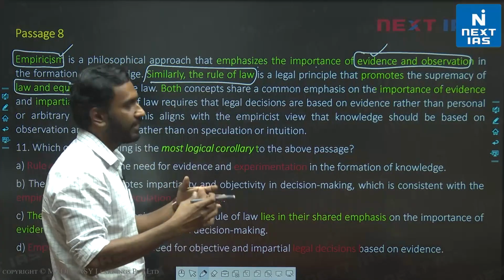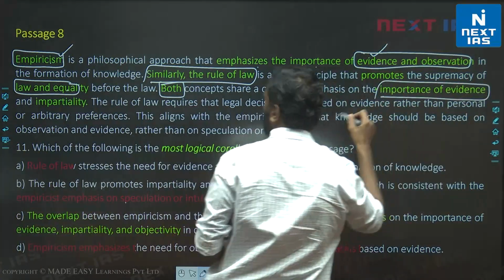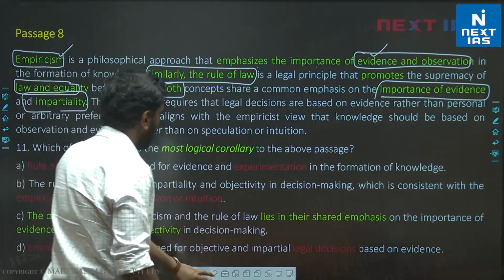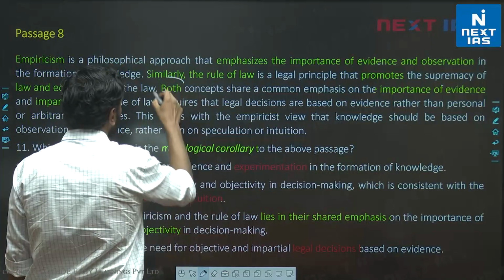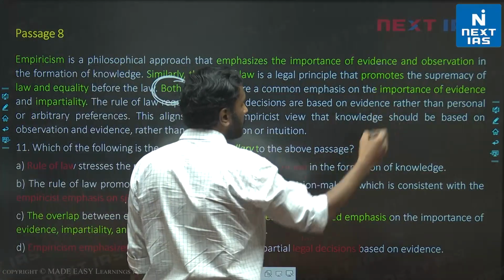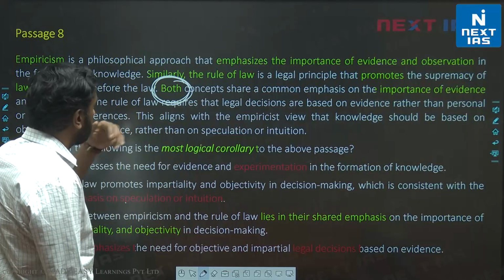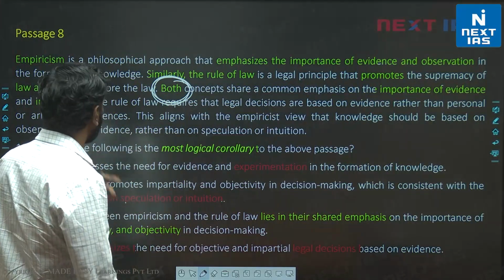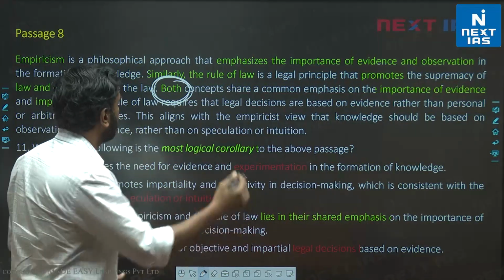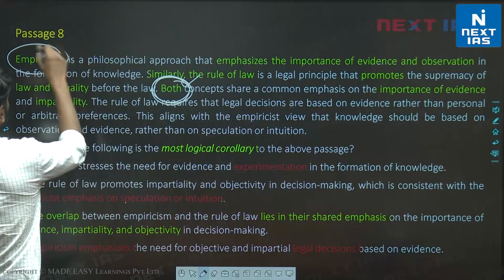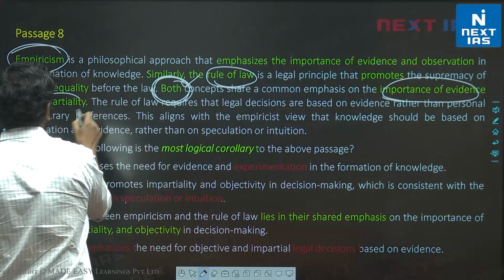Then the author directly tells us the similarity. Both of these concepts are based on the importance of evidence and impartiality. So in short, now we are discussing the similarity of both of these concepts. So let's just focus on the word both. This is so far the main point of the author. Both have a similarity. The rule of law requires that legal decisions are based on evidence rather than personal arbitrary preferences. This aligns with the empiricist view that knowledge should be based on observation and evidence rather than on speculation or intuition. The second half of the passage essentially tells us that both empiricism, whatever this is, and rule of law, we know what this is, are essentially focused on the importance of evidence and impartiality.